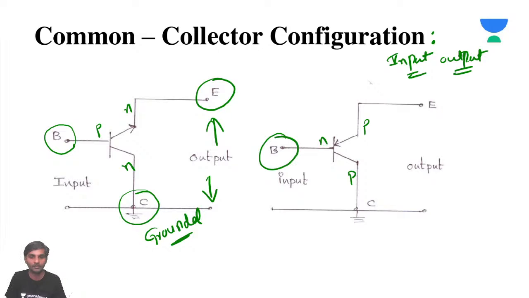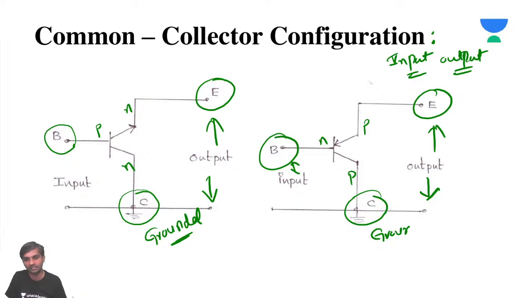Again here, the base is the input and the emitter is at the output, and this collector is again grounded. But generally in the circuit we will not use it like this.